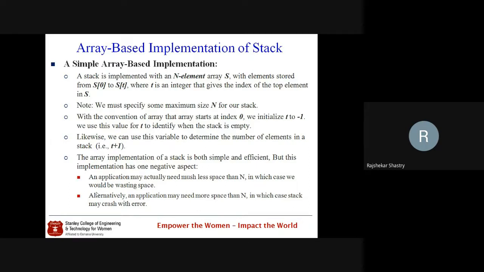To implement it using arrays, first of all the size of the array has to be declared, and that size indicates the number of elements we can store in the array.